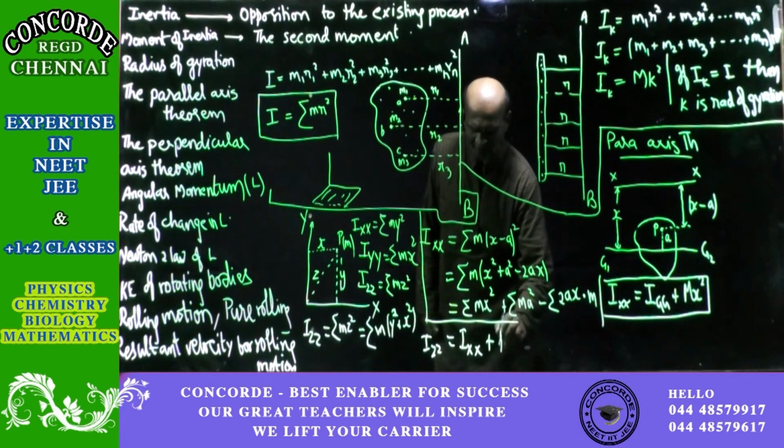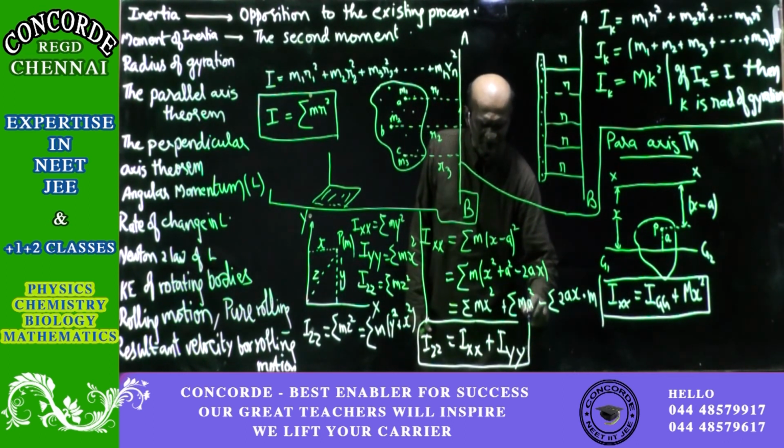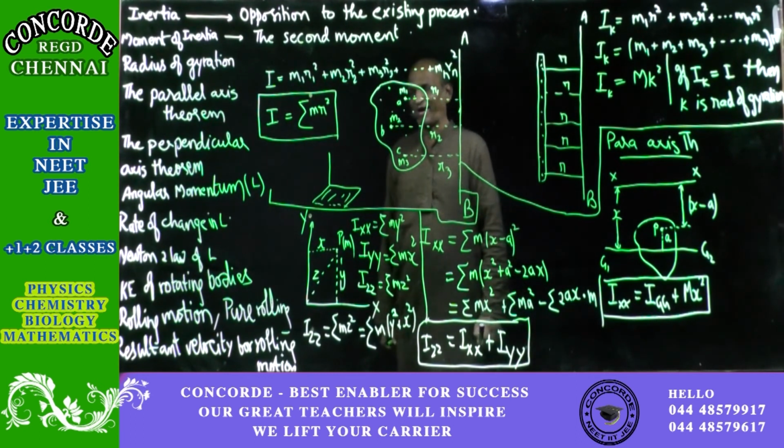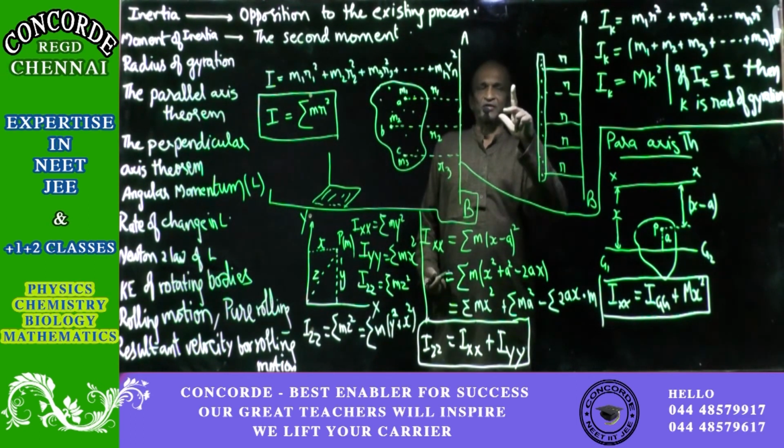So this will be Iyy. This is what is known as the perpendicular axis theorem, because we have taken so many perpendicular lines here: x-axis, y-axis, z-axis and so on. All three are mutually perpendicular directions. So it will be like this.